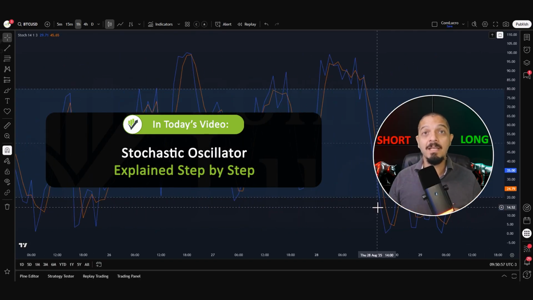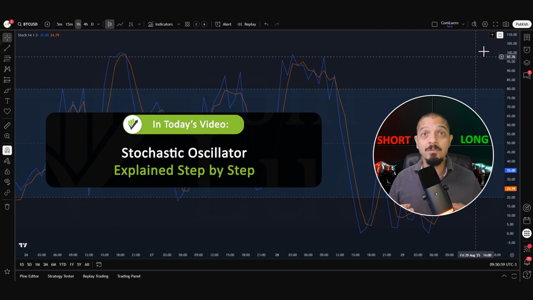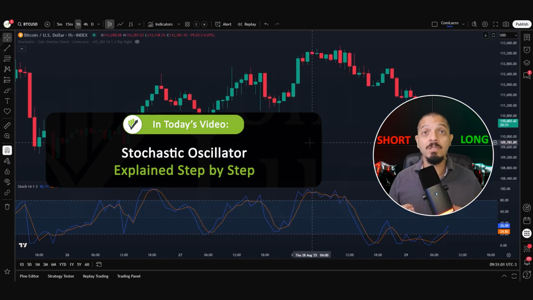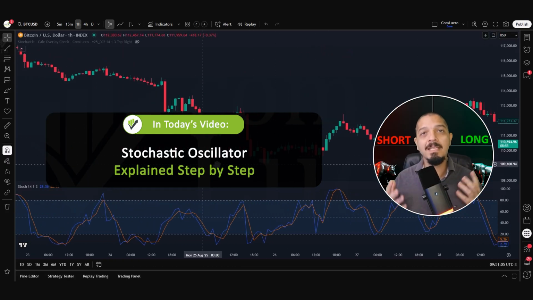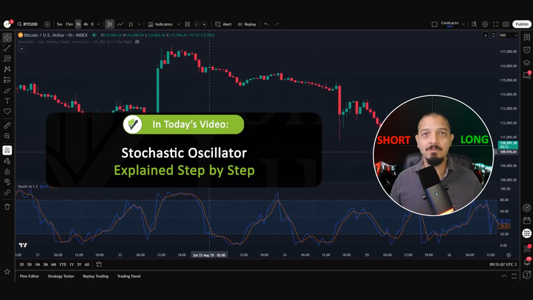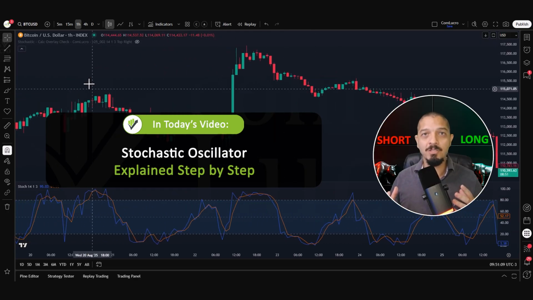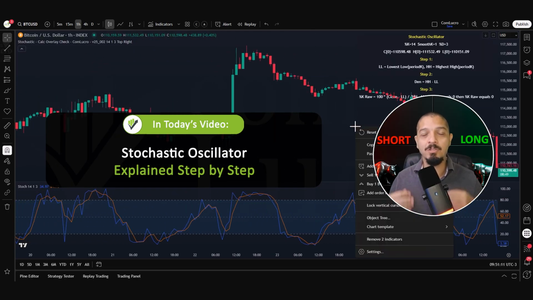But to really take advantage of stochastic, it is not enough to just watch for crosses or overbought and oversold levels. You need to see how the values are built, how %K and %D are calculated from highs and lows, and what those changes actually signal about market conditions.